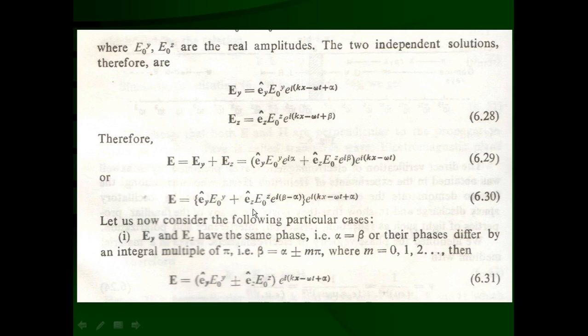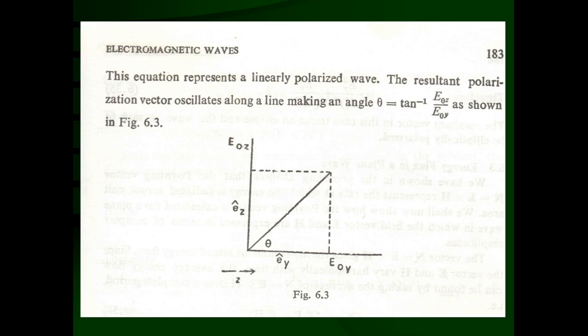And hence we can say Ez caret E0z into e raised to i(kx minus omega t plus alpha), as it is. So that way equation 6.31 we can obtain for the particular case where beta minus alpha is equal to m pi, where m can be any value 0, 1, 2, 3, etc. This equation represents a linearly polarized wave. The resultant polarization vector oscillates along the line making an angle theta, tan inverse E0z upon E0y, as shown in the figure.